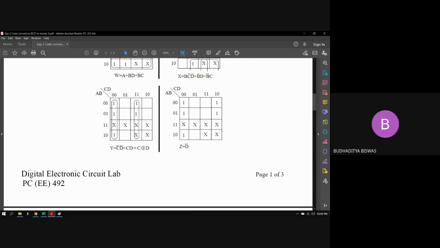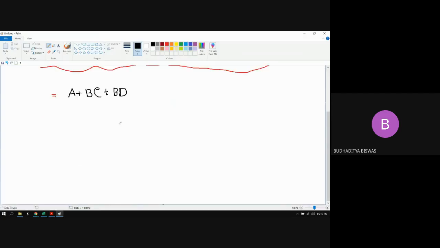After finding the expressions for W, X, Y, Z, you need to draw the circuit. If you are able to do these things, then you can do the remaining thing also. Who can draw the logic diagram for this expression W? This is the output expression for W in simplified form, A plus BC plus BD. Who can draw the logic circuit? How to draw the logic circuit?